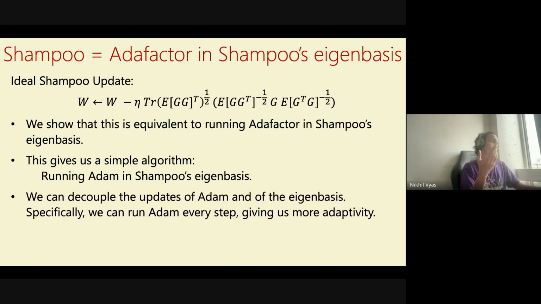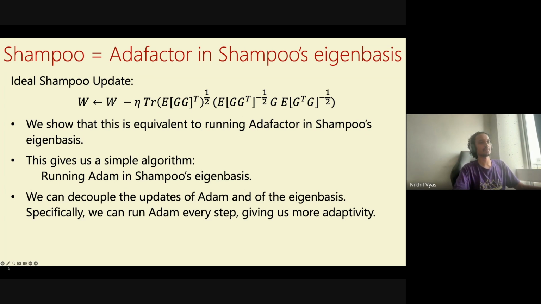Finally, what was the other benefit? This preconditioning frequency. As preconditioning frequency increases, the performance of Shampoo was becoming worse. What we can now do, because we have decoupled the eigenbasis and run Adam in the eigenbasis, is run Adam every step instead of every 10 steps or something. But the eigenbasis itself can be updated every 10 steps.